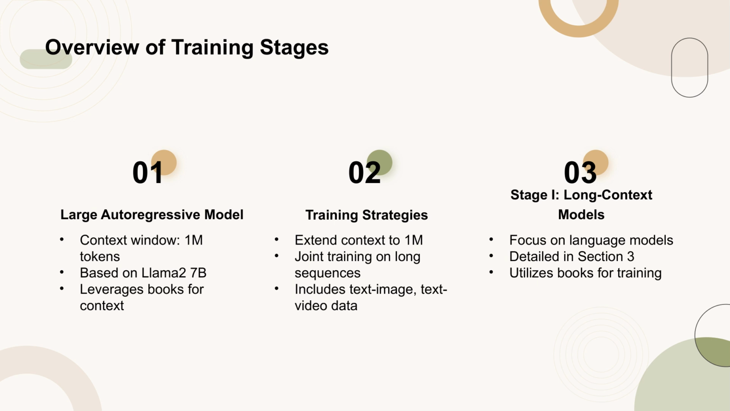To achieve this, the authors employ several strategies, including extending the context to 1 million tokens using books, as detailed in Section 3. Additionally, the model undergoes joint training on long multimodal sequences, which include text-image and text-video data, further enhancing its capabilities. The training stages and datasets are visually represented in Figure 3, while the model architecture is depicted in Figure 4. The first stage of training, focusing on long context language models, is particularly emphasized and is discussed in depth in Section 3.